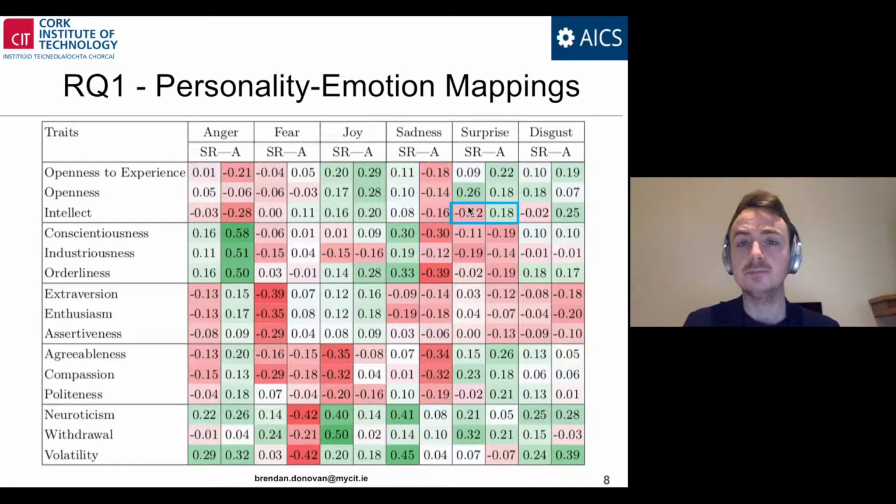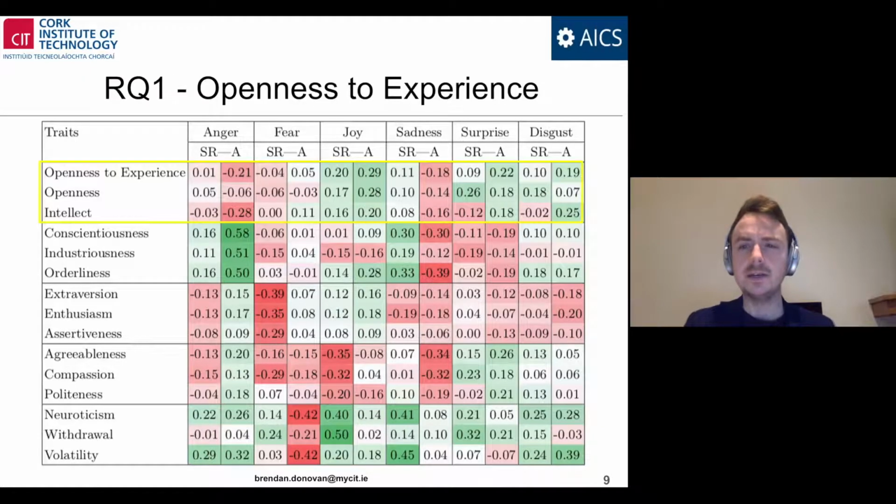In terms of an inconsistent mapping, we define it as when the direction of the correlation between the two modalities goes in the opposite direction, so one positive, one negative, or one negative, one positive, and again the existence of substantial effect sizes. We find that the relationship between intellect and surprise matched this criteria, whereas the relationship between intellect and sadness did not. In terms of each of the 5 factors and their subtraits, we found for openness to experience and openness that there existed more consistency than inconsistency that matched our criteria, whereas for intellect, there was an equal amount.